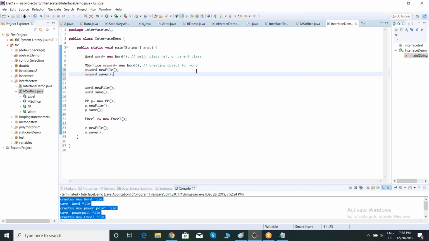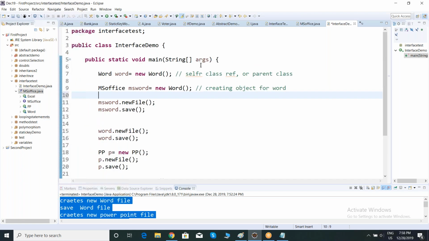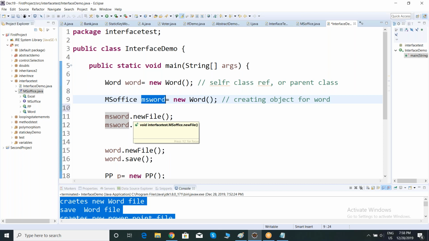Here, observe team, if I move the cursor here, see here, interface, creating object, my object is MS Word. Now I'm calling the new file and save methods with the parent interface reference. Now observe, if I move the cursor here, what is it showing?